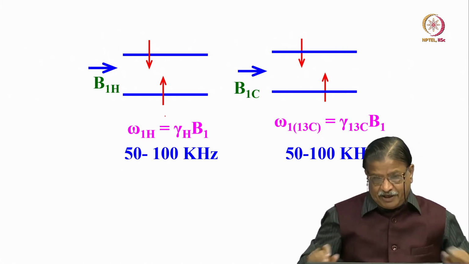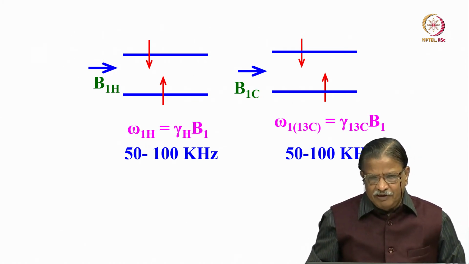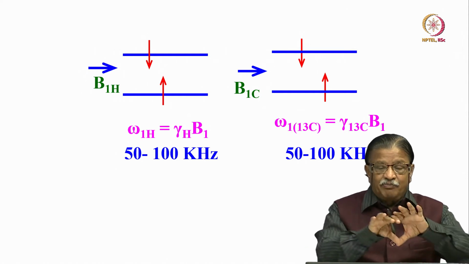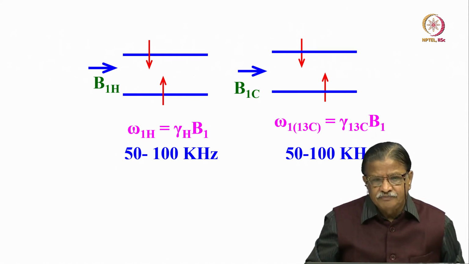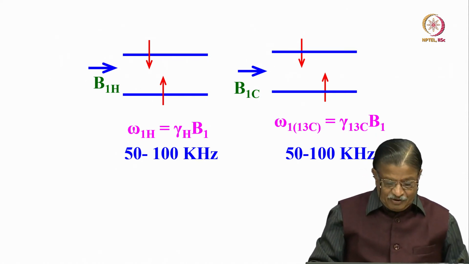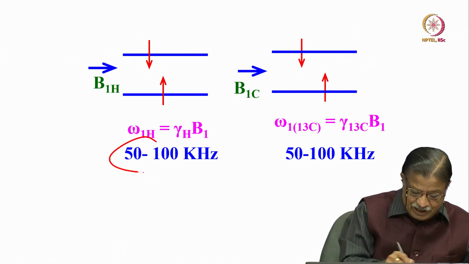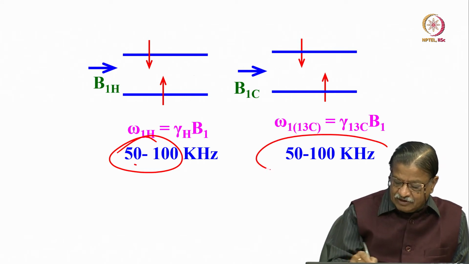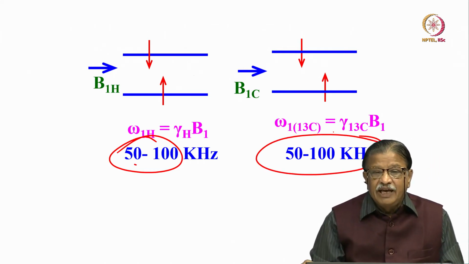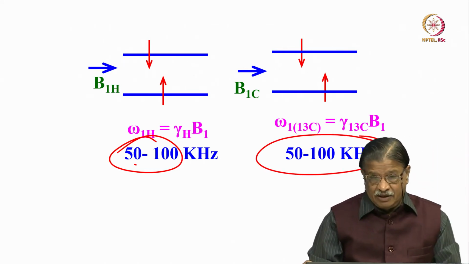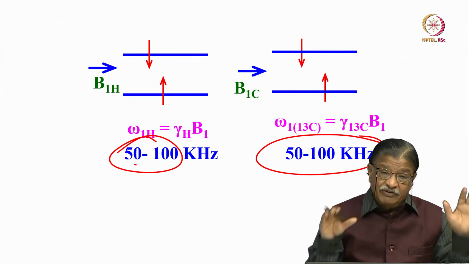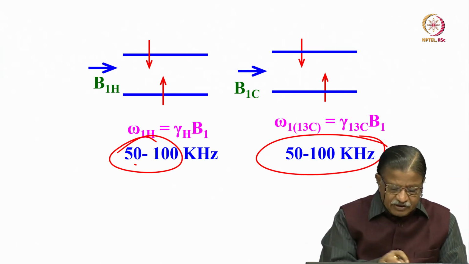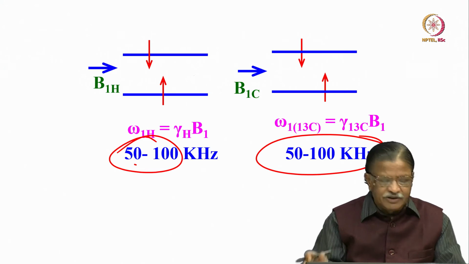I can manipulate the RF power in such a way that the energy levels of both proton and carbon become equal. Now the RF here, omega 1H, is of the order of 50 to 100 kilohertz, and here also 50 to 100 kilohertz. I equated it. Earlier it was much larger, in the B naught field it was of the order of megahertz. Now it is only a few kilohertz, and I have equated these two.